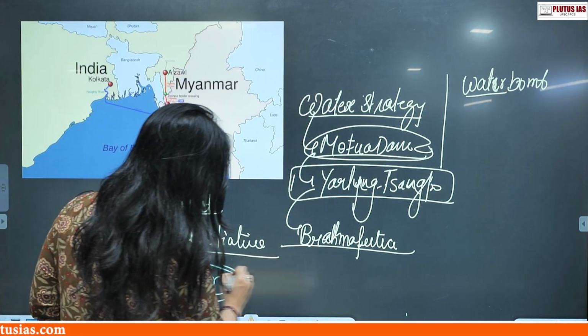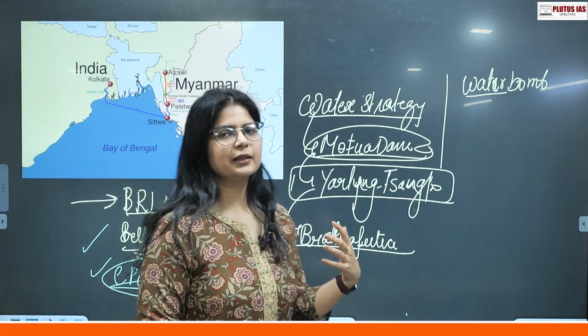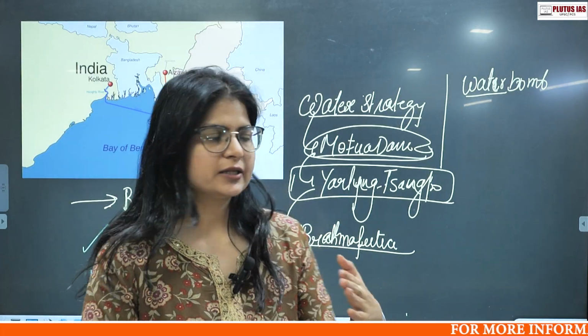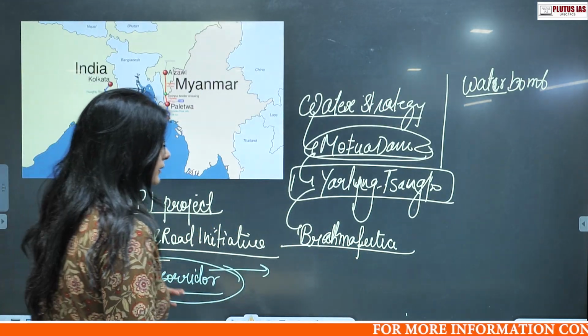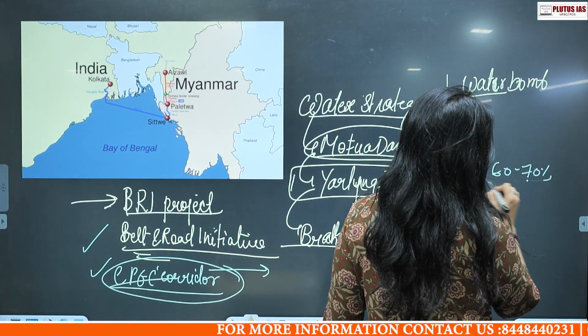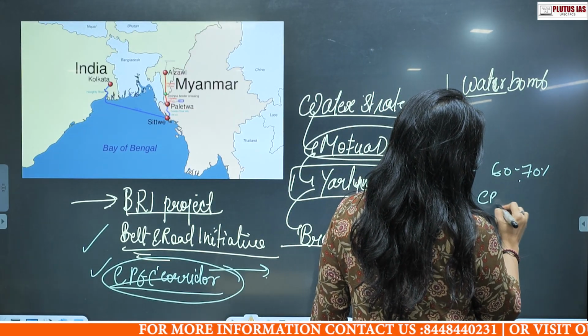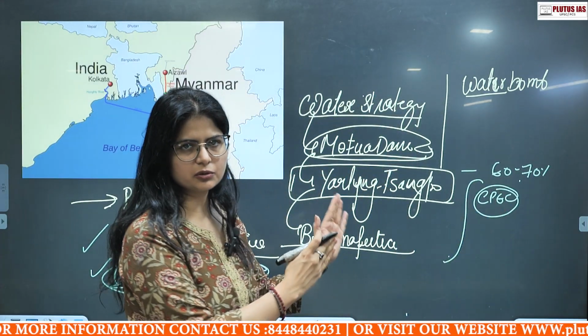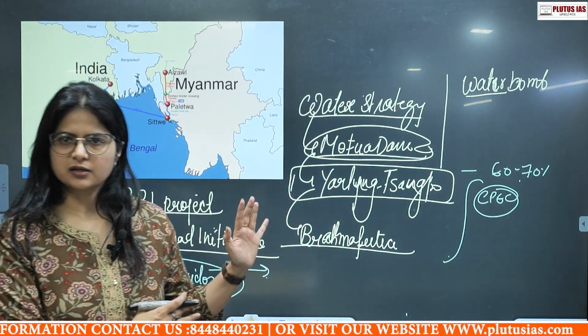Now, this CPEC corridor is going to help them a lot to access the Western countries, because then they don't have to go all the way through the Malacca Strait, through which 60 to 70% of trade passes. They have built it so that goods can quickly reach the Western countries.